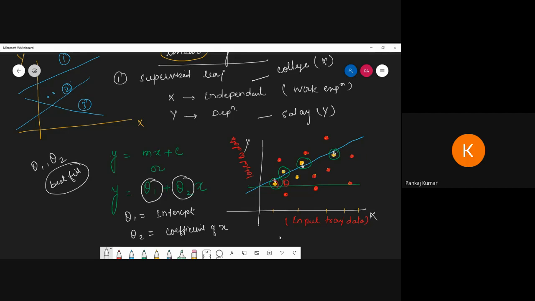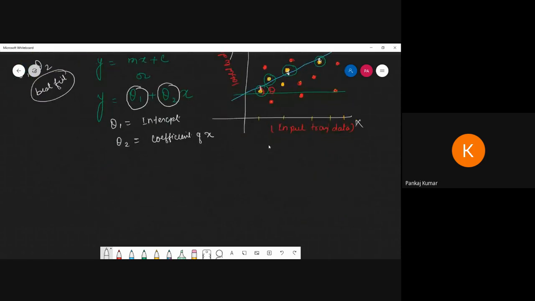With the help of theta 1 and theta 2 you can predict. So how do we update the theta 1 and theta 2 values for the best fit line? Best fit line means I'm talking about linear regression.